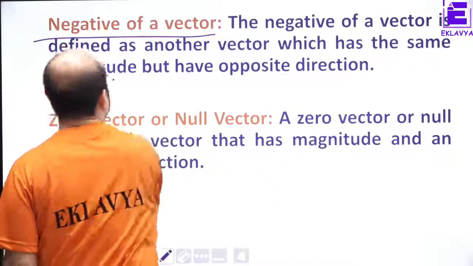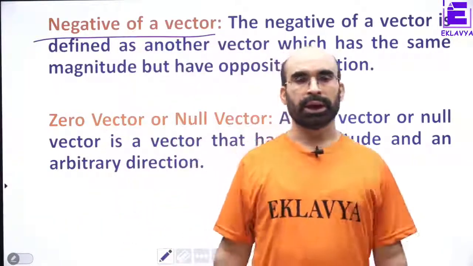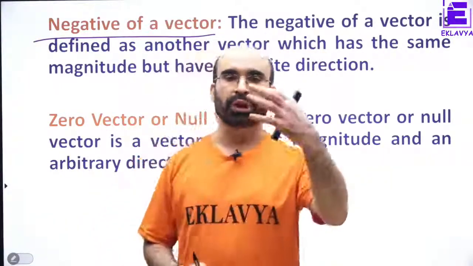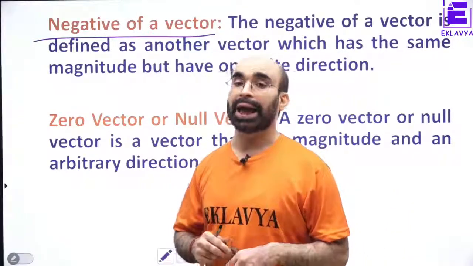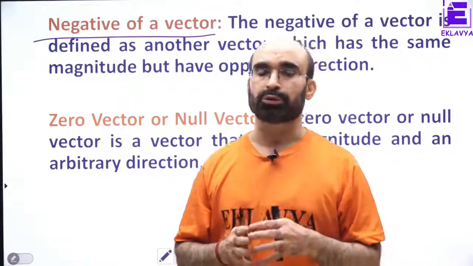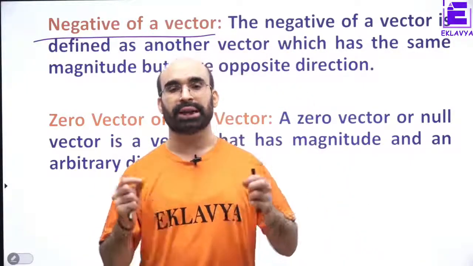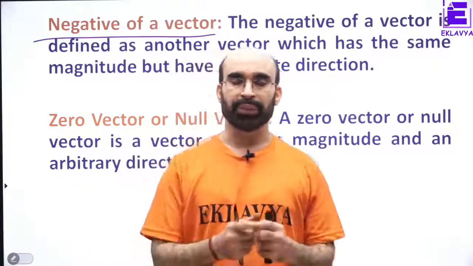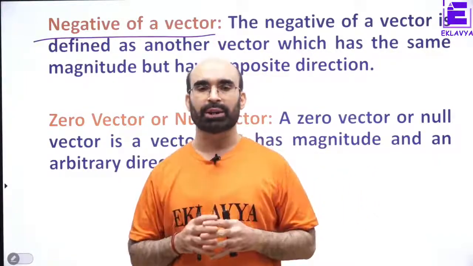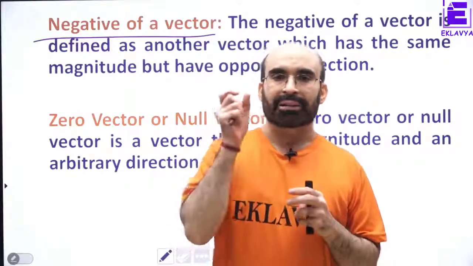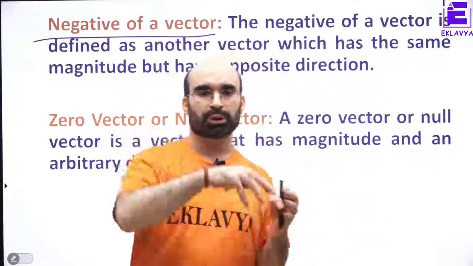Negative of a vector. This is very important. When you do relative velocity, we have to understand this negative of a vector. And for vector subtraction also, we have to understand what the negative of a vector is. Just have a look. When you say negative of a vector, what you are trying to say is that the direction is opposite to the vector, right?